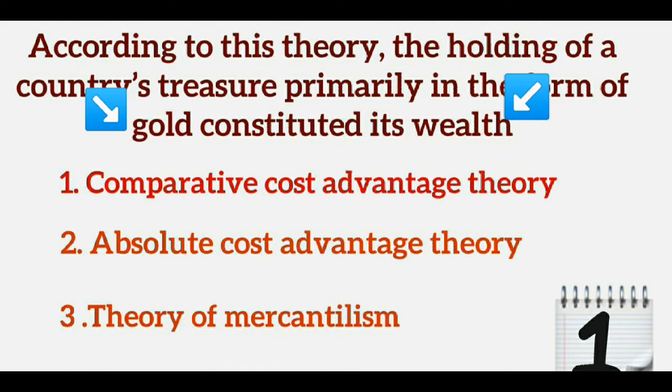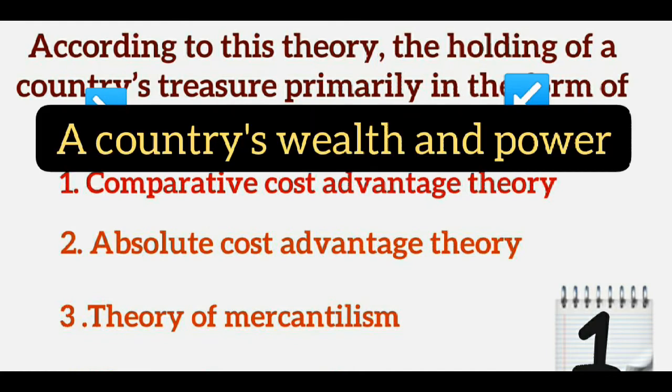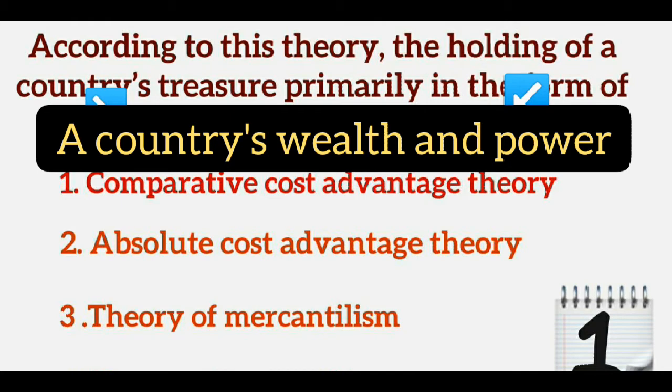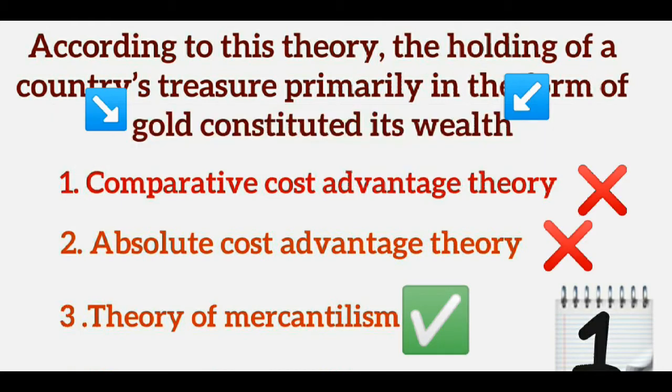It means according to the theory of mercantilism, a country's wealth and power is measured by the amount of its precious metals holding such as gold and silver. Okay. So from this it is clear that the answer for this question is option number 3, theory of mercantilism.